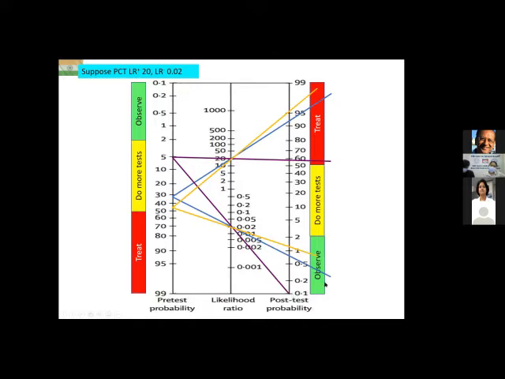I will definitely not treat. Orange patient, very sick. I start off at 45% pretest probability. Procal positive, it goes via 20 likelihood ratio, cuts the post-test probability at 95%. I will definitely treat. Procal negative, it goes via 0.02, cuts the post-test probability line at about 1.2%. I will definitely not treat.